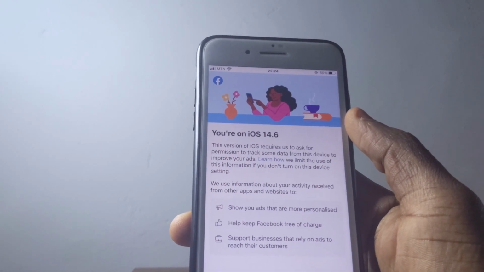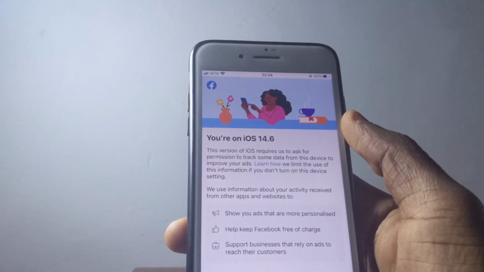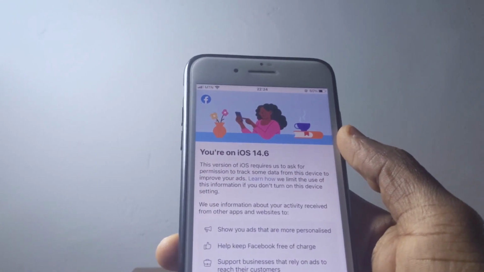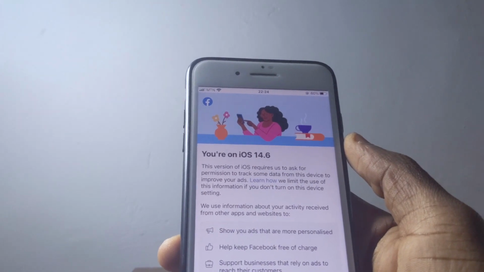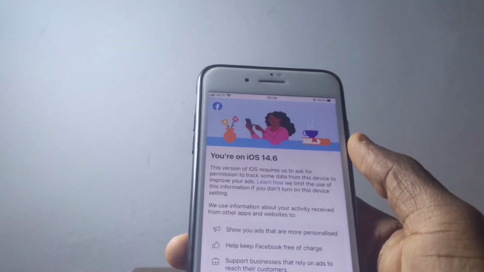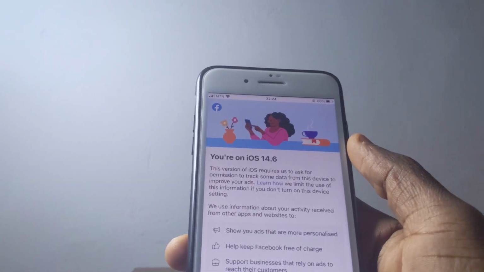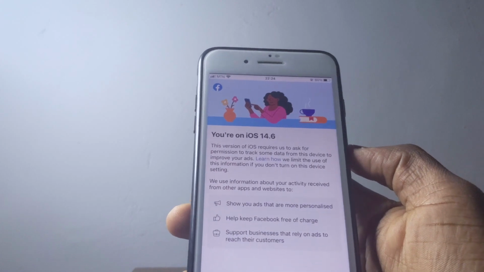So if you feel you are good, you're okay with it, you can just try it out and allow them to track you so that they serve you ads, maybe targeted ads, not as if they are going to take any important data from you. So that is one thing Apple has also made Facebook do, and I think that is one of the niftiest things, because they can't take anything away from us without asking us. So I think that is one cool thing.